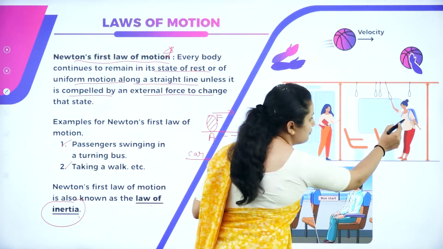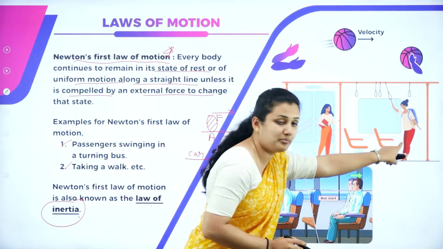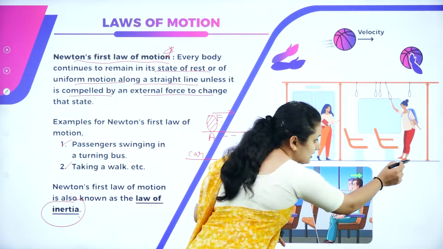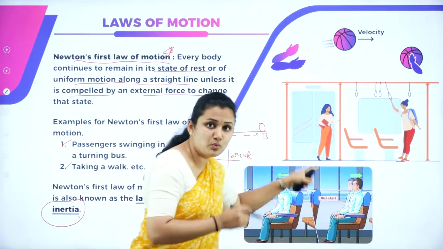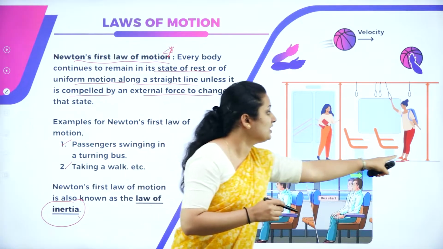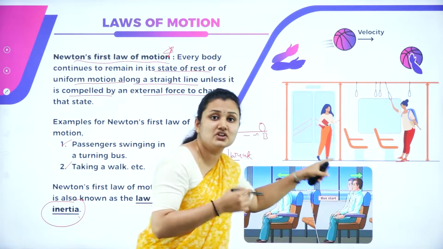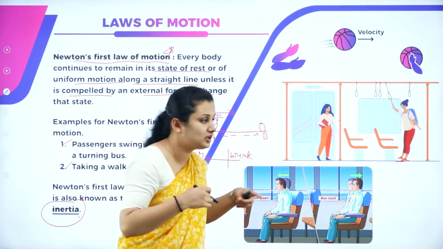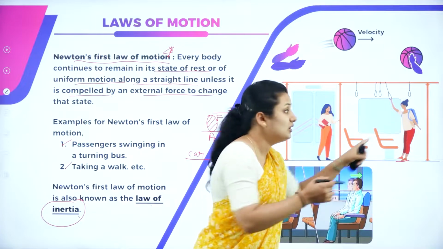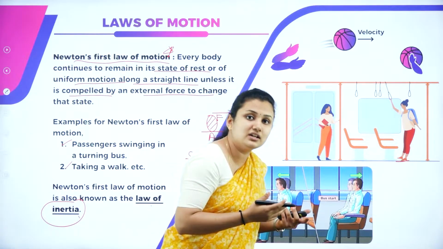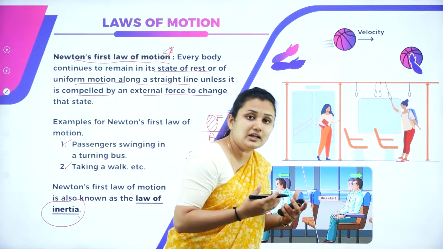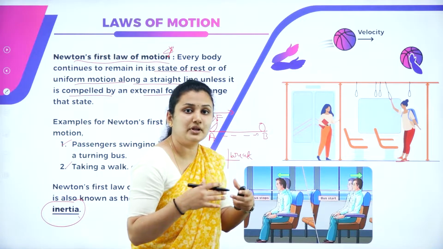Since the lower part of your body is directly connected to the ground, when the bus comes to motion, your lower body will accept the change soon. Whereas your upper body, which is not in direct contact with the ground, will take a little time to come into motion.